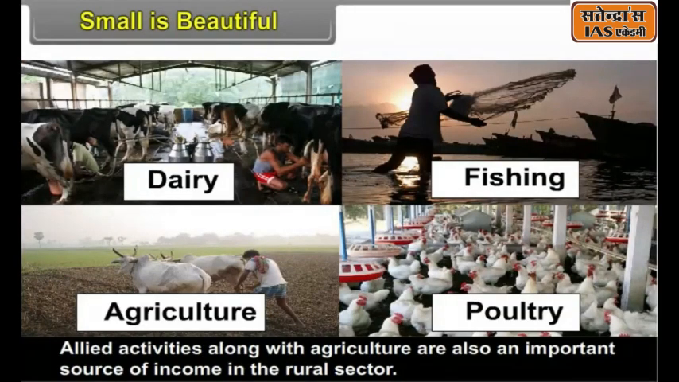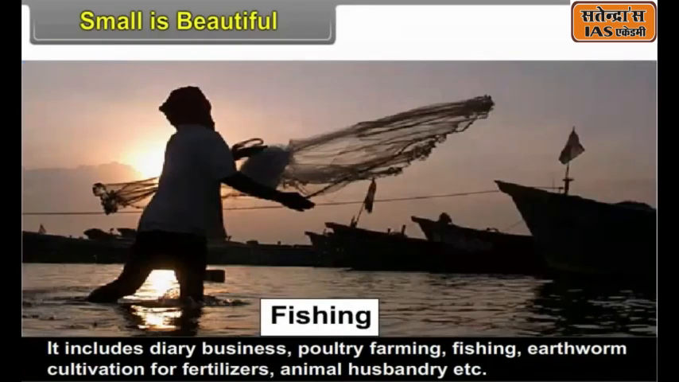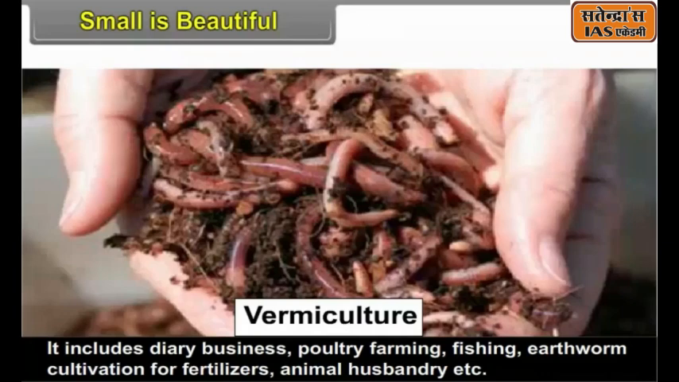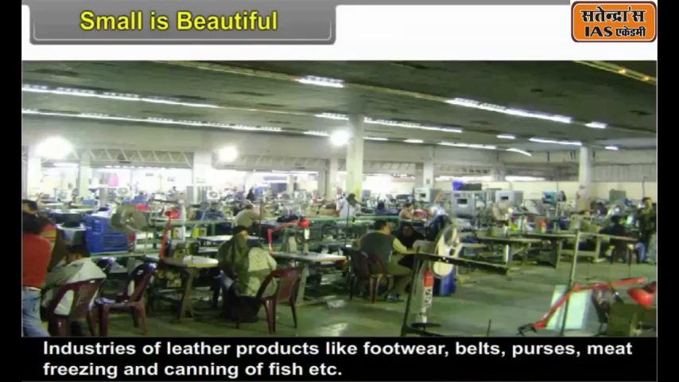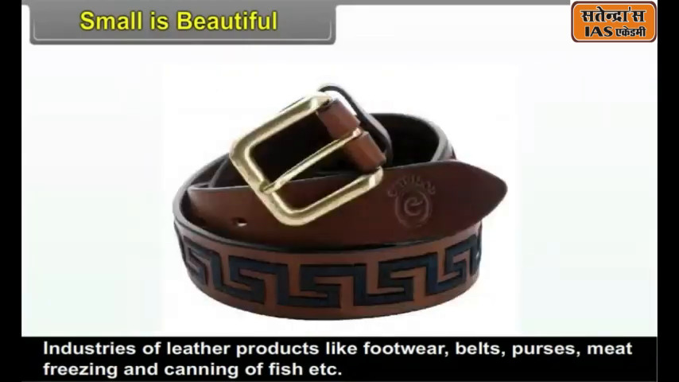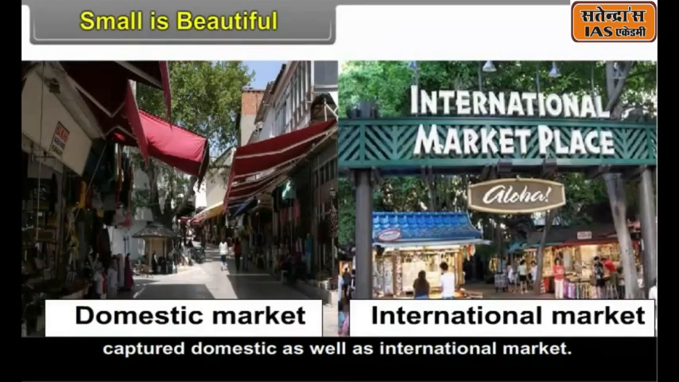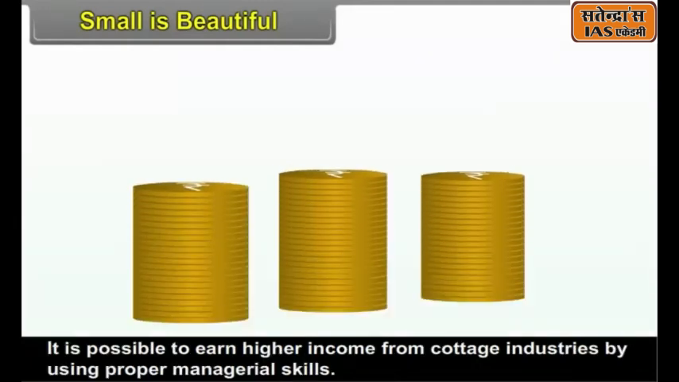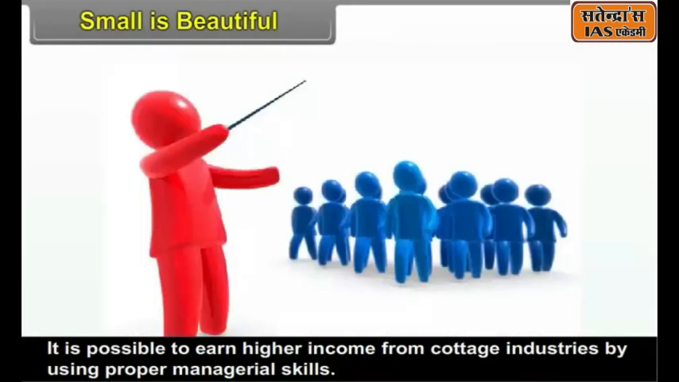Allied activities along with agriculture are also an important source of income in the rural sector. It includes dairy business, poultry farming, fishing, earthworm cultivation for fertilizers, animal husbandry, etc. Industries of leather products like footwear, belts, purses, meat freezing and canning of fish, etc. captured domestic as well as international markets. It is possible to earn higher income from cottage industries by using proper managerial skills.